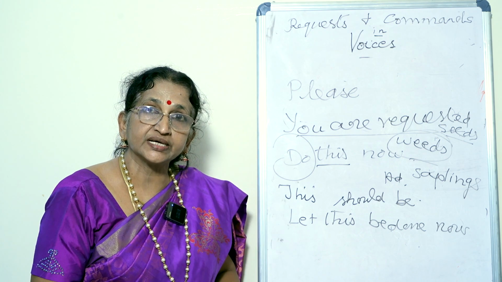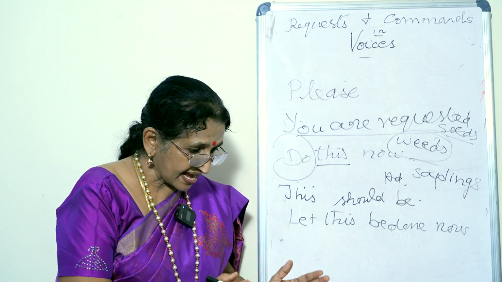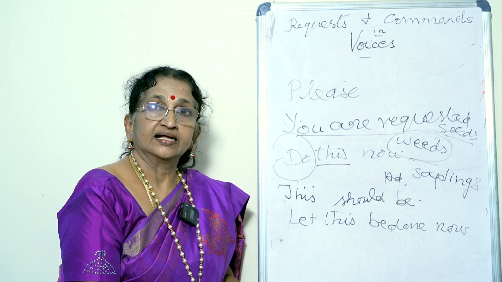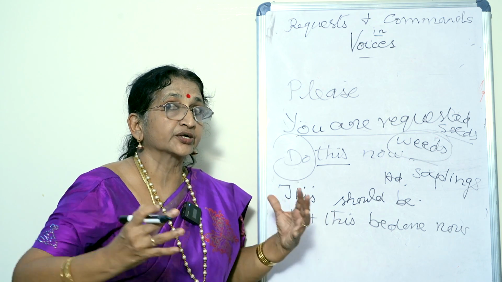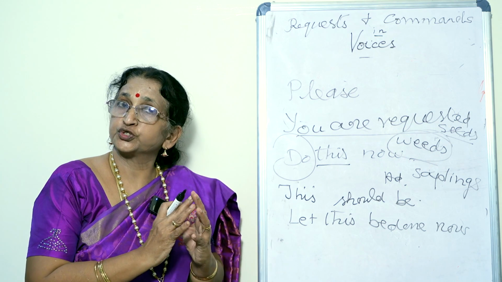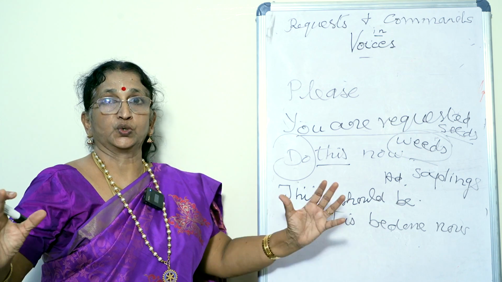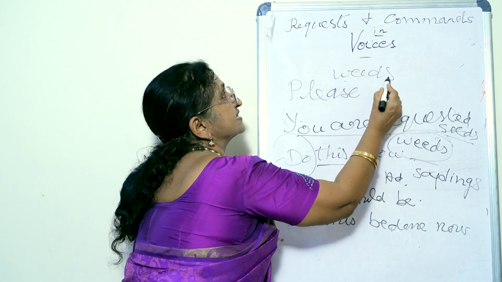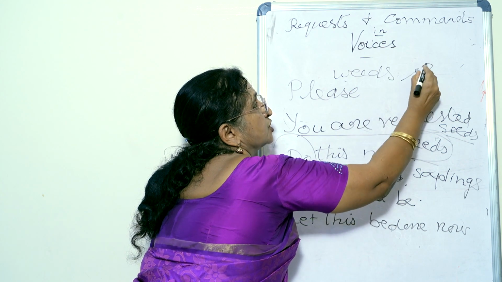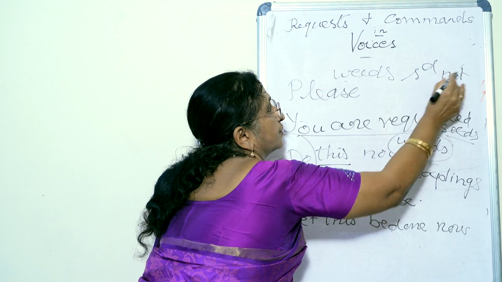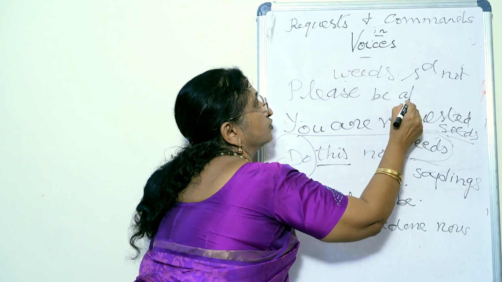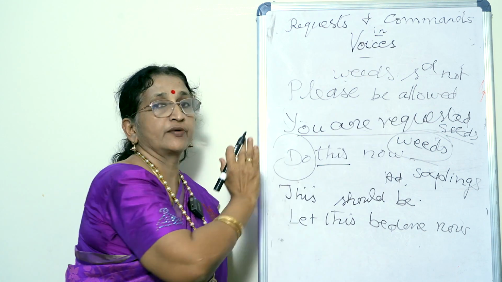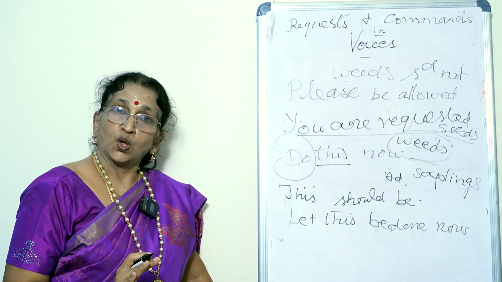So what we do is, we take care of the saplings in such a way that not more weeds are grown. Weeds should not be allowed to grow. This is passive voice. Weeds should not be allowed. No, we cannot say we cannot allow the weeds to grow. So we have to say, weeds should not be allowed to grow.